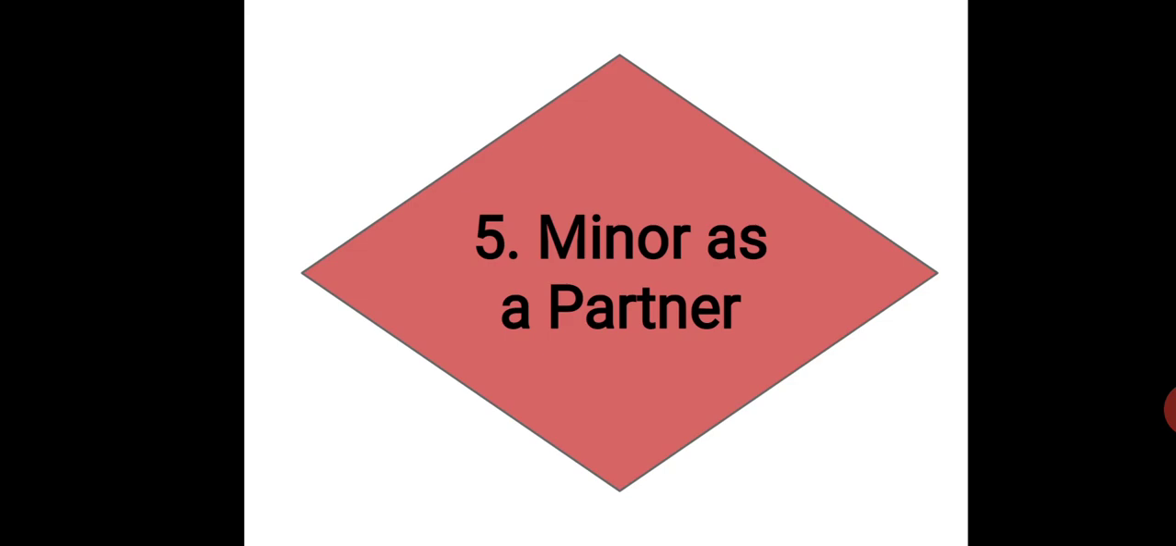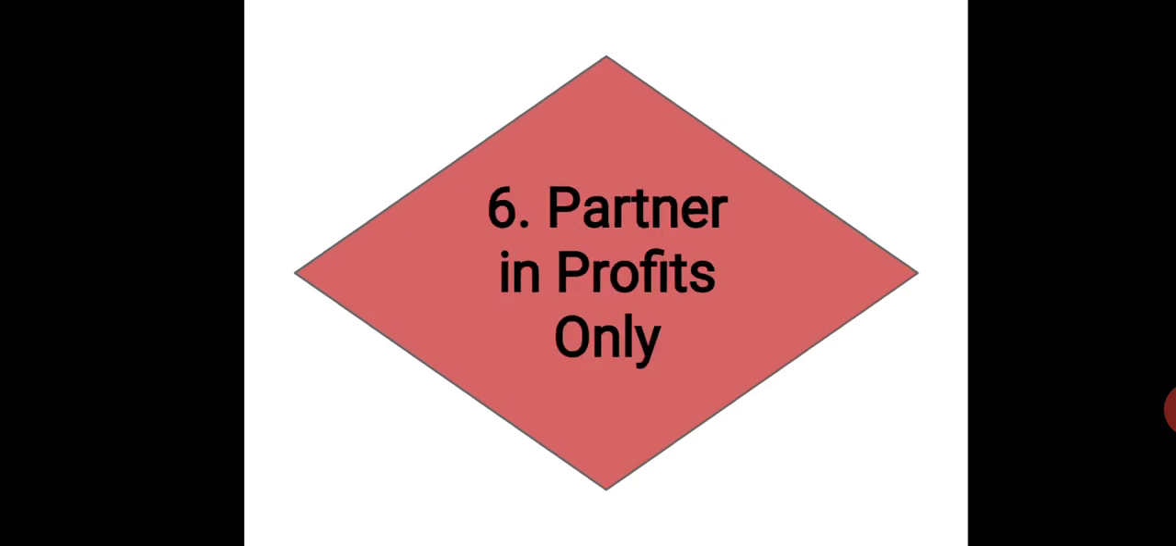Okay. Now the next, that is sixth, is partner in profits only. When a partner agrees to share only profits of the firm and would not be liable for its losses, he is known as partner in profits only. Such partners share capital of the firm and may not take active participation in the management of the firm. However, such partners are liable for all the debts of the firm.